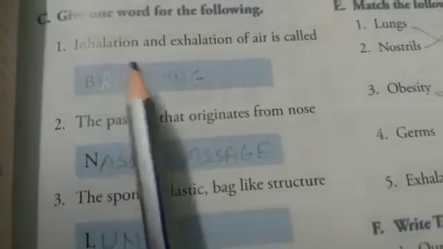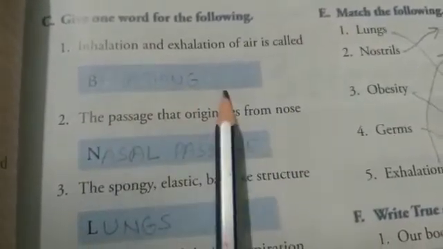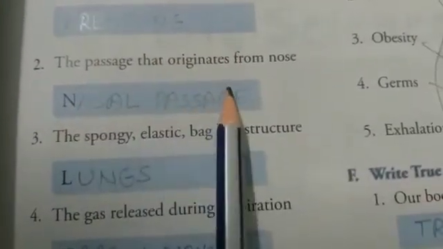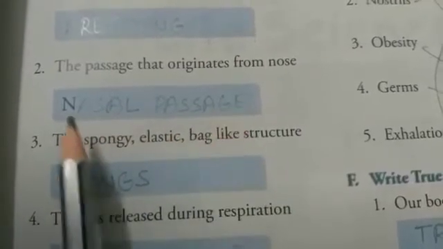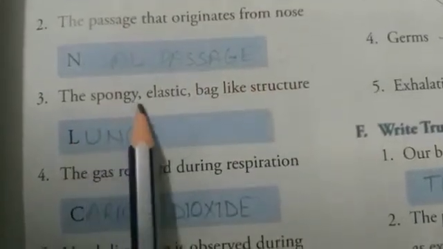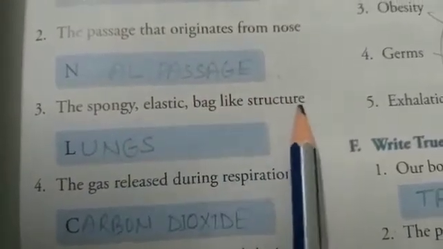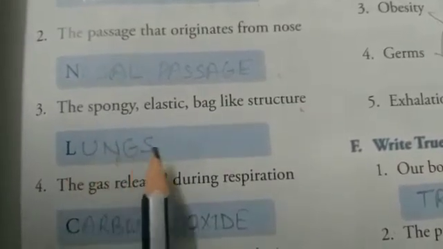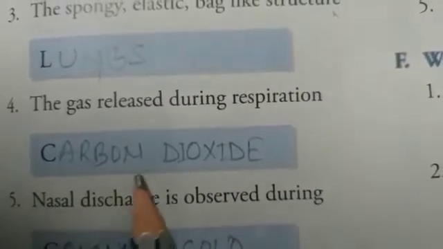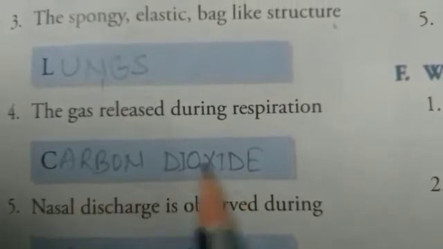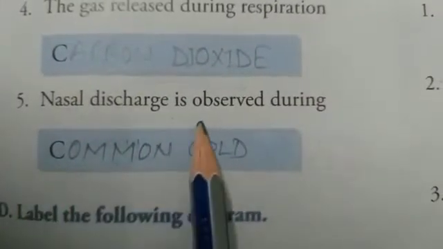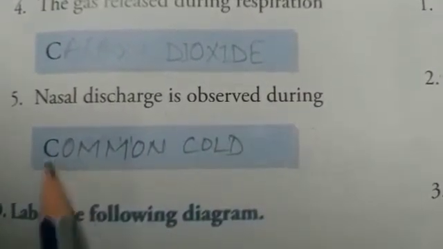Okay, now question number C, give one word for the following. First one is inhalation and exhalation of air is called breathing. Now second one, the passage that originates from nose, that is nasal passage. Now third one, the spongy elastic bag like structure is lungs. Now fourth one, the gas released during respiration, that is carbon dioxide. Now fifth one, nasal discharge is observed during common cold.